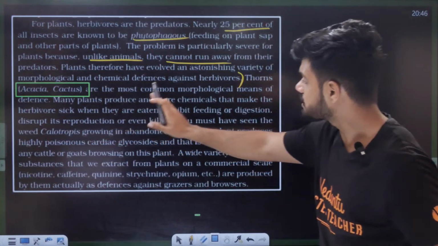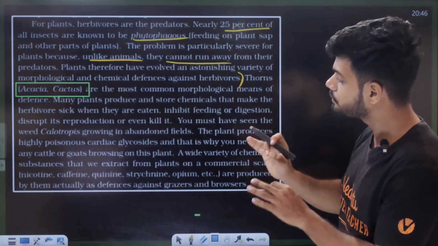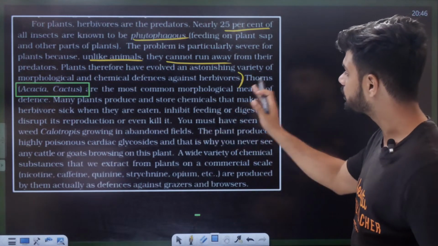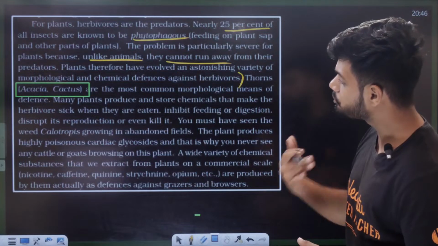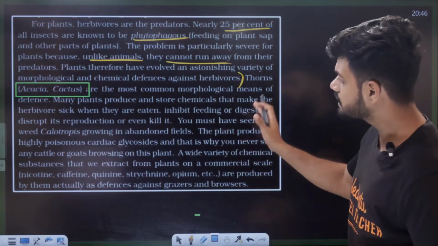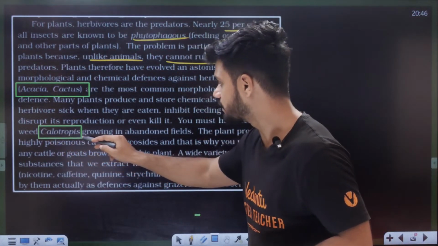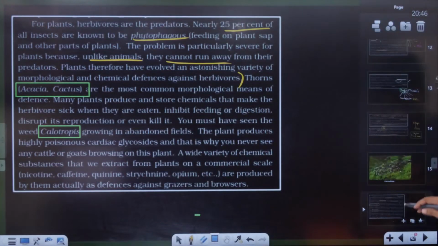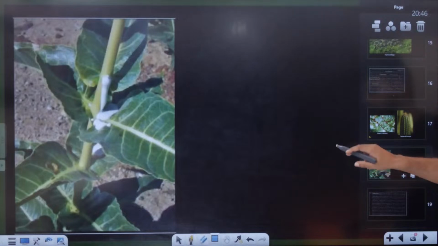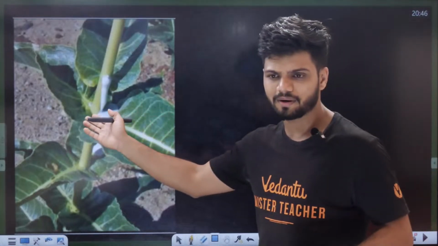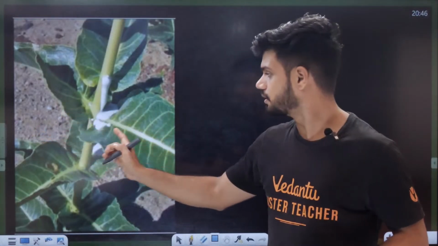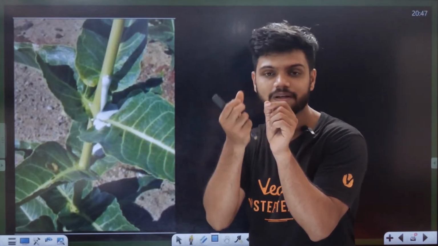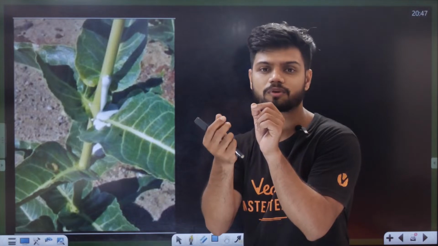Many plants produce and store chemicals that make herbivores sick when they are eaten, inhibit feeding, disrupt digestion and reproduction, even killing them. You must have seen the calotropis. ನೋಡಿದಿರ ಎಲ್ಲರೂ calotropis ನ? ತೋರಿಸ್ತೀನಿ ನೋಡಿ. ಇದು calotropis. ನಿಮ್ಮ ಮನೆ ಹತ್ರ ರೋಡ್ ಸೈಡ್ ಬೆಳೀತಾರೆ ನೋಡಿ. calotropis ನೀವು ಮುರಿದ್ರೆ ಅದರಿಂದ ಹಾಲು ಬರುತ್ತೆ. It's called latex. It's basically a type of sap.